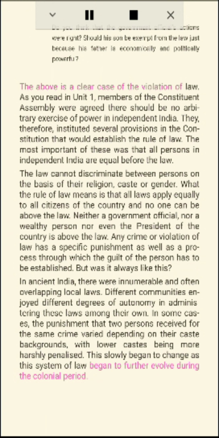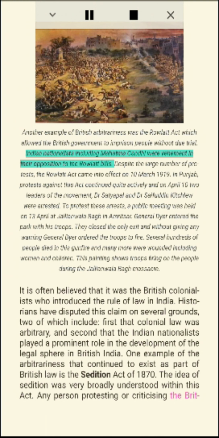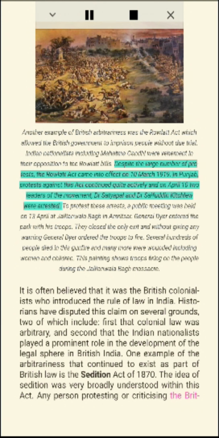Another example of British arbitrariness was the Rowlatt Act, which allowed the British government to imprison people without due trial. Indian nationalists including Mahatma Gandhi were vehement in their opposition to the Rowlatt bills. Despite the large number of protests, the Rowlatt Act came into effect on the 10th of March 1919.